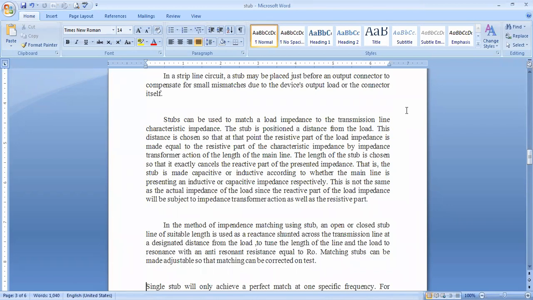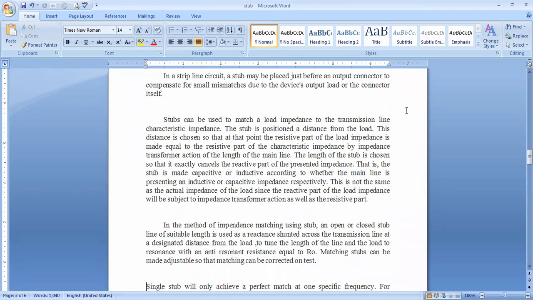See here, stub length is used as a reactance shunted across the transmission line at a designated distance from that load. Where exactly it is located, reactive terms must be cancelled. At that distance, you must tune the length of the line and the load to resonance with anti-resonant resistance equal to R naught.